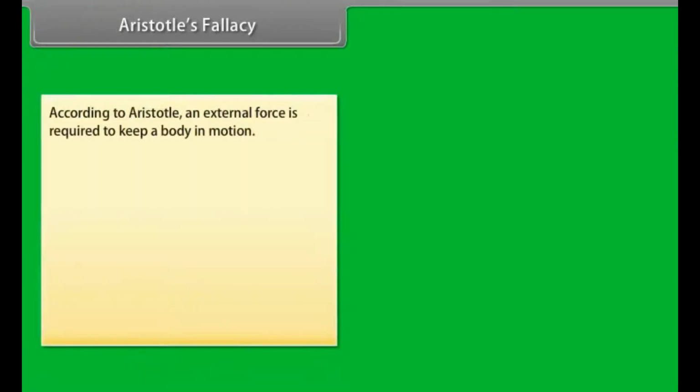Aristotle's fallacy. According to Aristotle, the Greek thinker, an external force is required to keep a body in motion. Let's understand with an example.